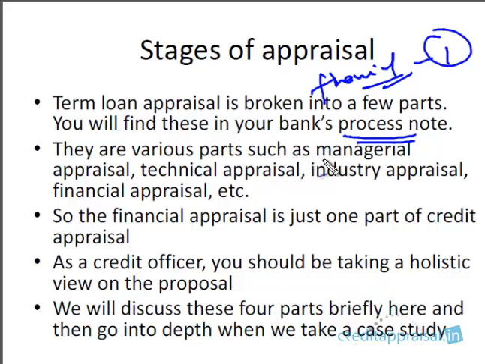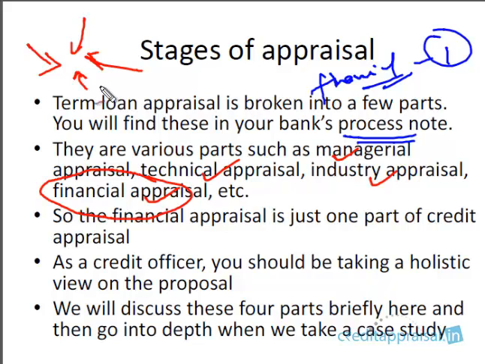Like we have something called managerial appraisal. Then there is a technical appraisal, industry appraisal, financial appraisal. So you can see that financial appraisal is just one part of a series of appraisals. When banks appraise term loans, they appraise the project from a variety of angles. One, they see the quality of management, the managerial appraisal. Then we have a technical appraisal, which covers the technology this company is using and various other parameters related to the technology. Then there is the industry appraisal: how this industry is doing, whether the product is going to have a market, and various other aspects about competitors. Then there is a financial appraisal.